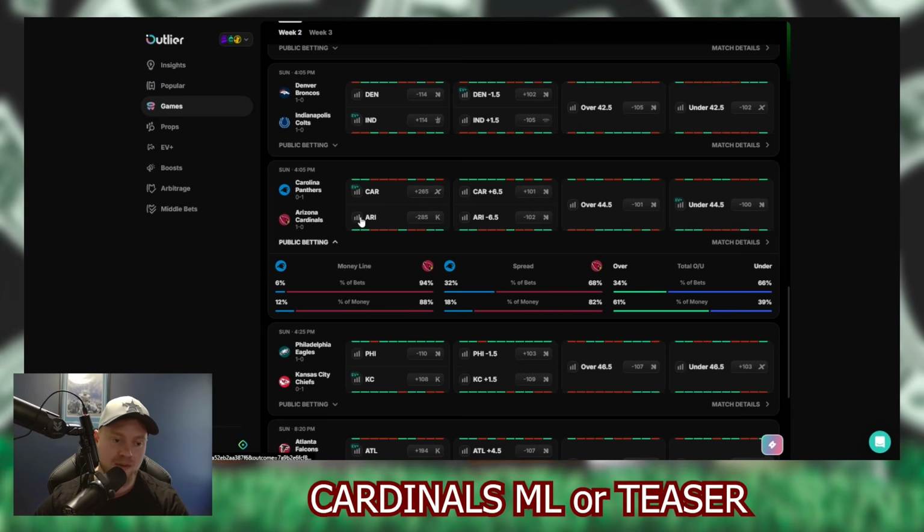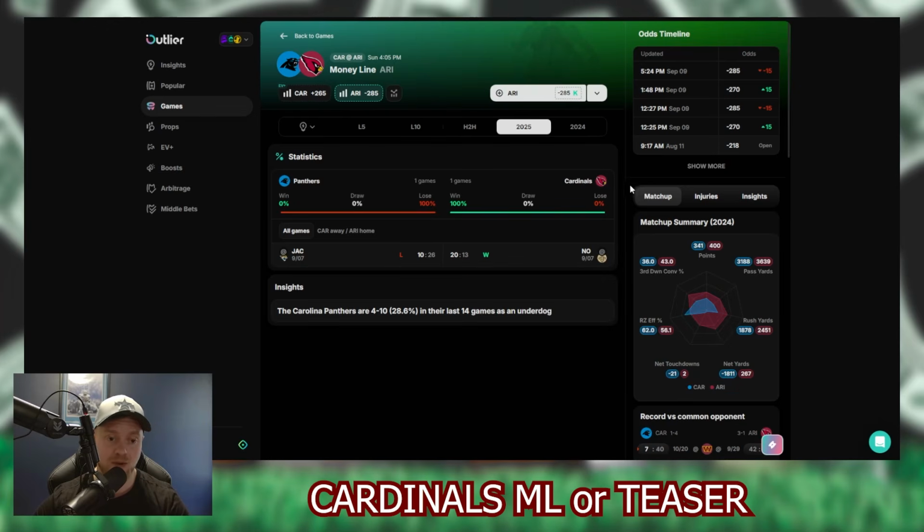I'm not going to say it's not close in terms of scoring, but in terms of confidence in this pick, it's not even close. I'm not on the edge at all. I'm heavily in favor of the Cardinals. Cardinals beat the Saints 20-13. Didn't look that great. We saw what Jacksonville did to the Panthers, and I don't think the Cardinals are any worse than Jacksonville. Probably better.